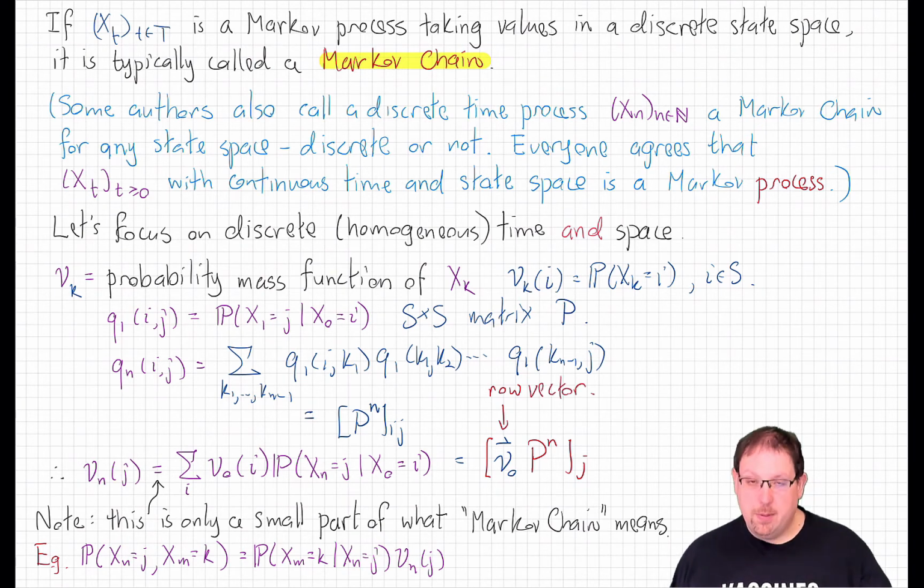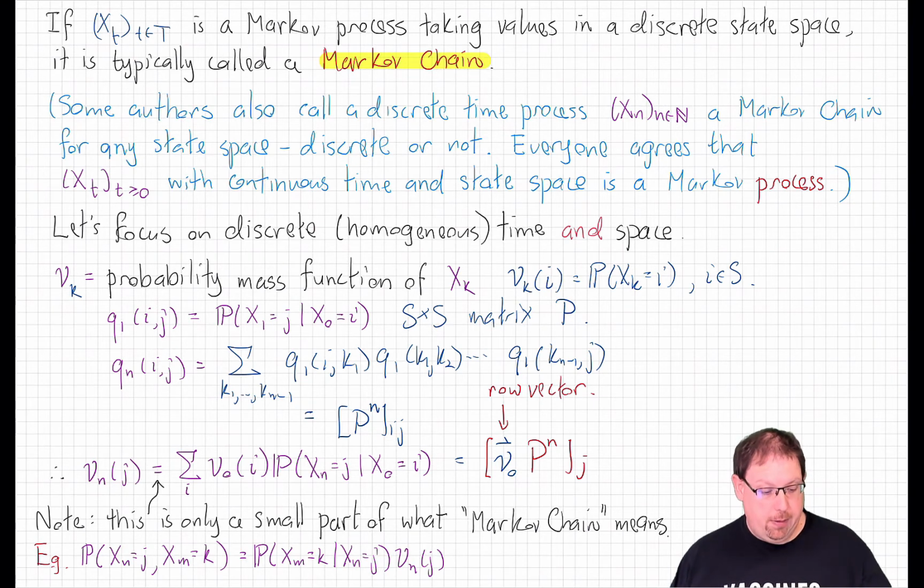So that's ultimately what we need to do. In order to understand the state of the process at each time, we just need to take the nth power of this fixed matrix, which is describing the one-step transition kernel, and multiply it by the initial state vector, and that gives us the state vector at time n.